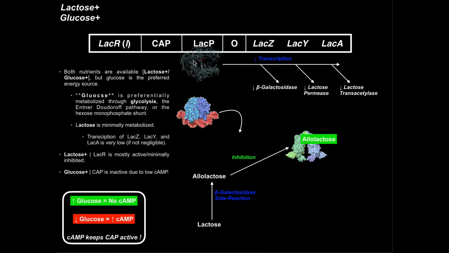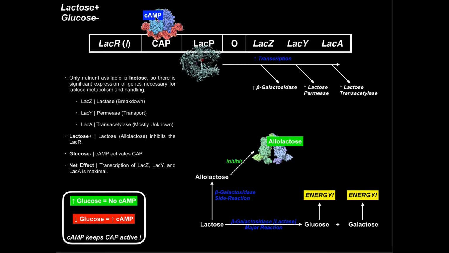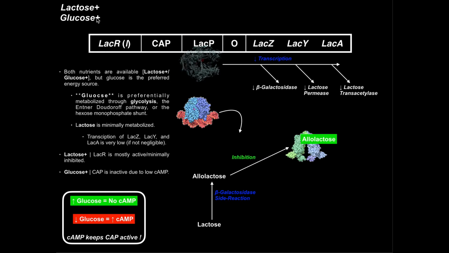So that brings up the question, why don't we get transcription of these genes? It's because now we have no cyclic AMP. It turns out that for getting transcription of these three genes, this cap protein is much more important than the lac repressor. Okay? In order to get transcription of these three genes, you really have to have this cap protein bound there. But it will only bind there if we have plenty of cyclic AMP present. But remember, if we have high glucose, we have no cyclic AMP. So elevated glucose levels mean no cyclic AMP, and therefore no activity of cap.